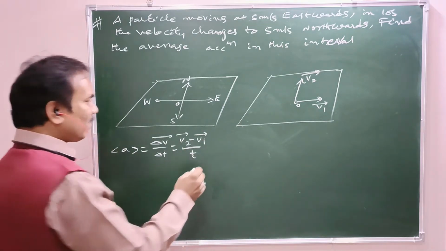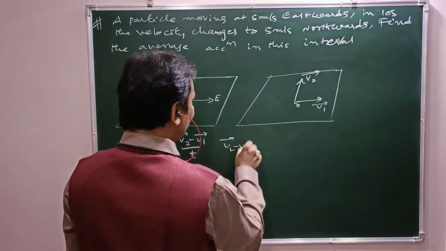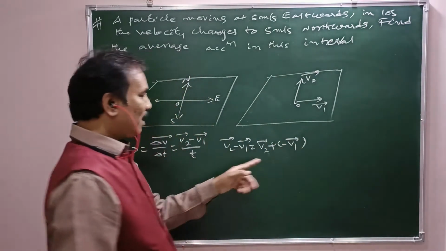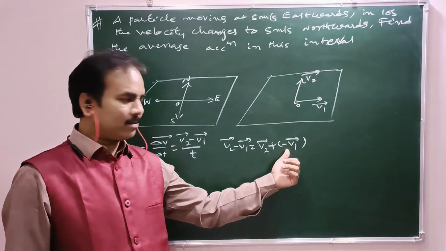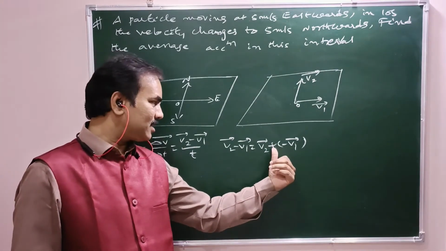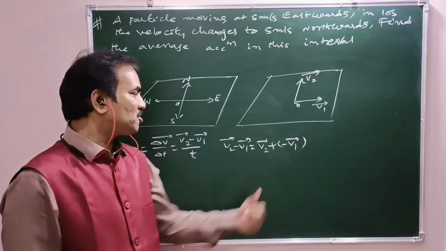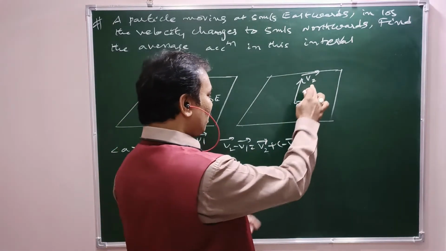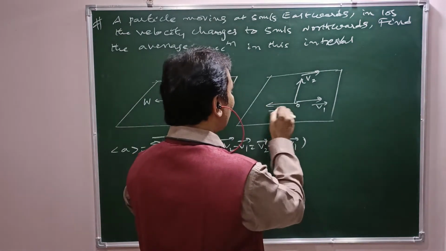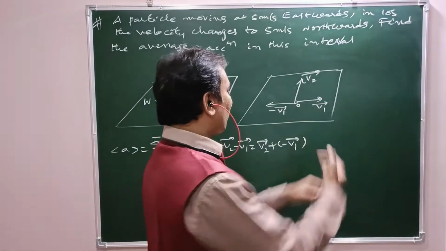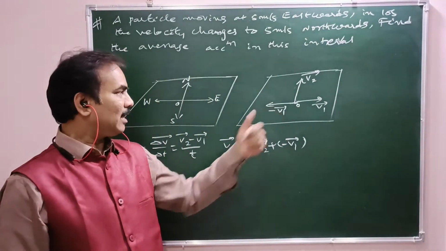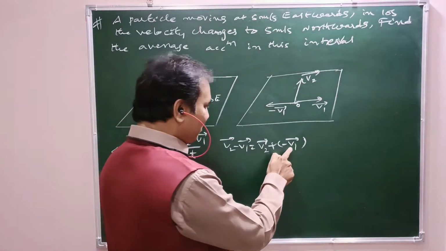So v2 bar minus v1 bar means v2 bar plus or minus v1 bar, a subtraction vector. Subtract v1 from v2. Indirectly, that is one kind of addition, that is adding minus v1 bar to v2 bar. So v2 bar as usual. Now make v1 bar reverse. This is minus v1 bar. See the direction, minus v1 bar. Now add this minus v1 bar to v2 bar.